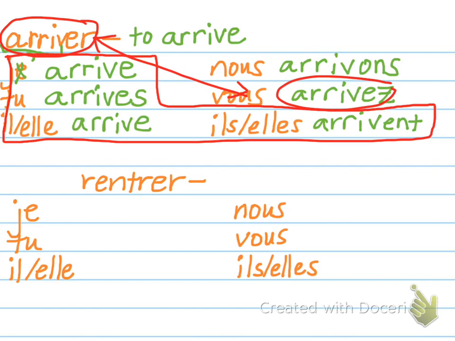S'il vous plaît, répétez: arriver, j'arrive, tu arrives, il arrive, nous arrivons, vous arrivez, elles arrivent. And because arriver starts with a vowel, remember we're going to hear these S's as Z's because arrive starts with an A. So now go ahead and do the same thing for the verb rentrer.